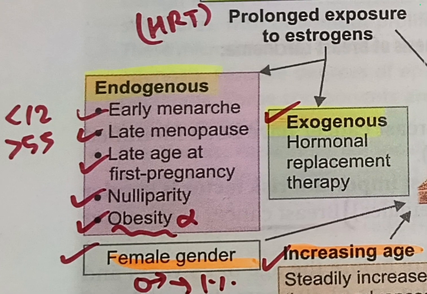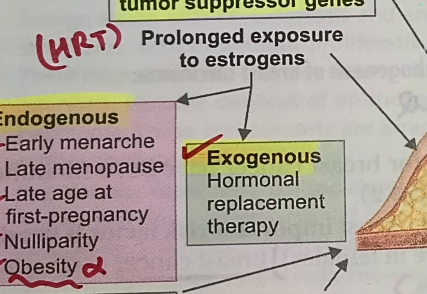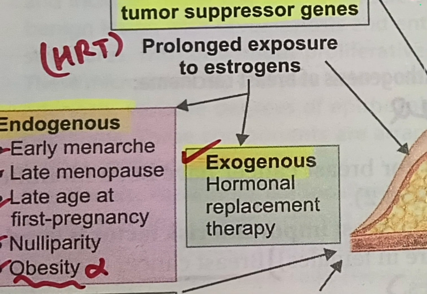Carcinoma of the contralateral breast or carcinoma of the endometrium, both of these can produce prolonged estrogenic stimulation, so these also increase the risk for breast cancer. Exogenous: postmenopausal hormone replacement therapy increases the exposure to estrogens. So this was all about prolonged exposure to estrogens.